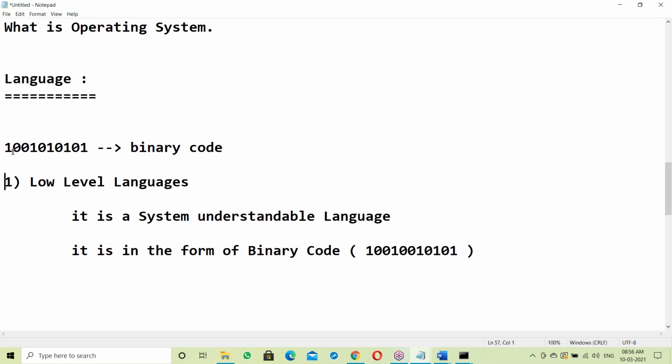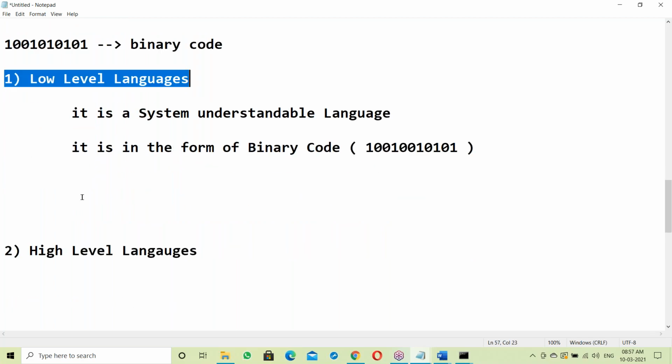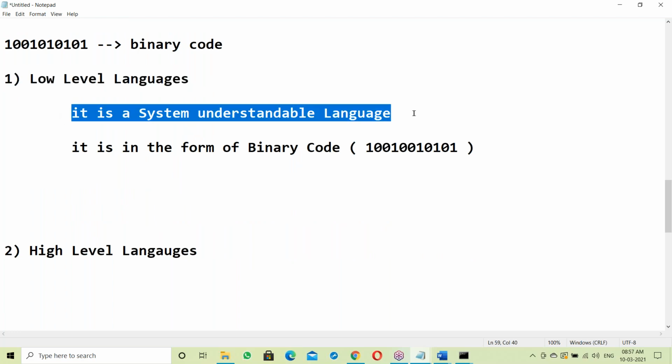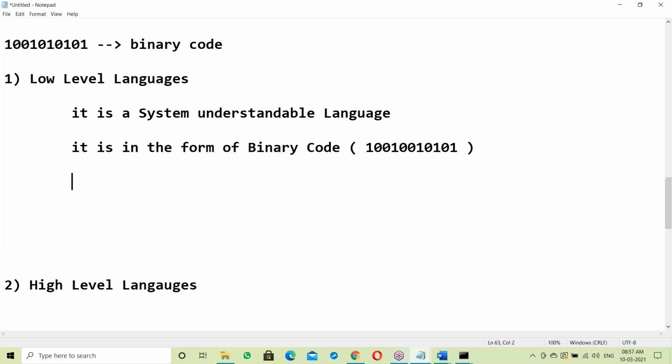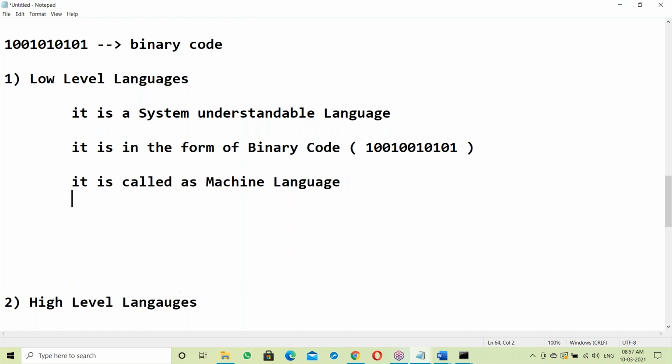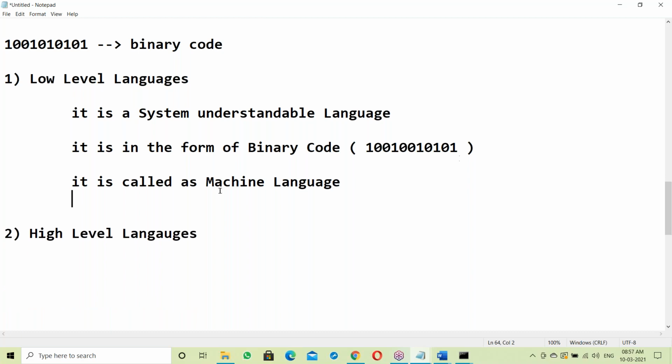So languages have two categories: low level languages and high level languages. Low level languages are system understandable. They are in the form of binary codes, and this is called machine language. Machine means processor. It's a processor understandable language. So this is a low level language.